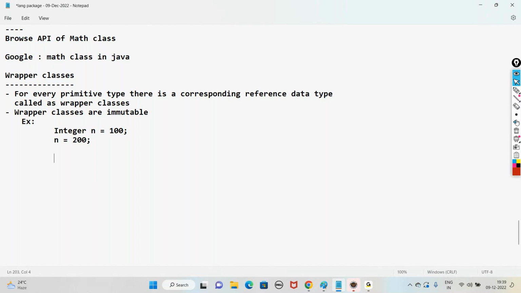First, it creates the 100 object, which n is referring to. Then when we say n equal to 200, since wrapper classes are immutable, this 100 cannot be modified. So it creates one more object, 200, and n will be referring to 200 and no longer refers to 100. Got it?